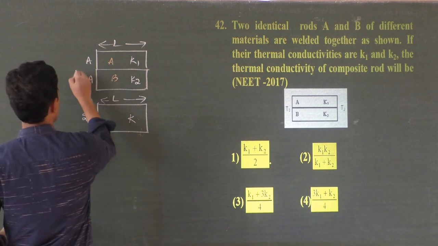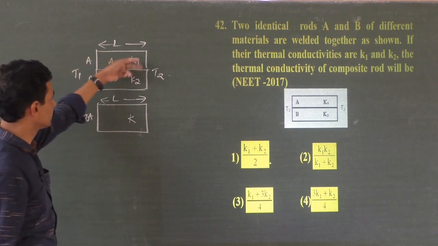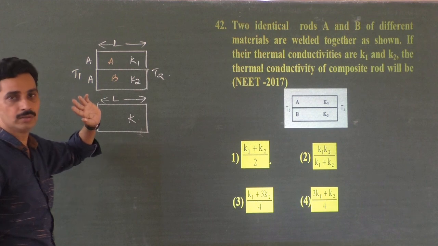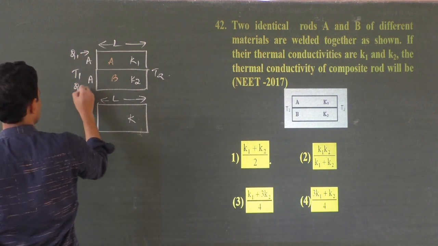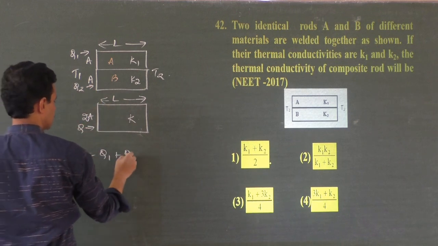And they have to be maintained at the same temperature difference, T1 and T2. Whatever flows through the two rods, this single rod must be able to take the full flow alone. So the heat energy flowing through this must be taken by this one. So Q must be equal to Q1 plus Q2.